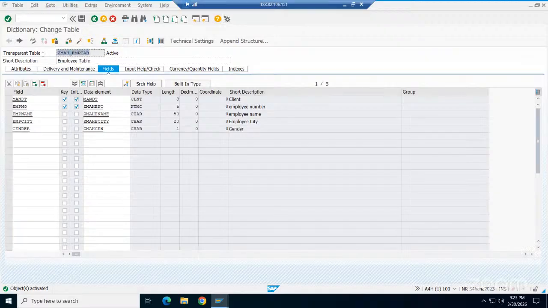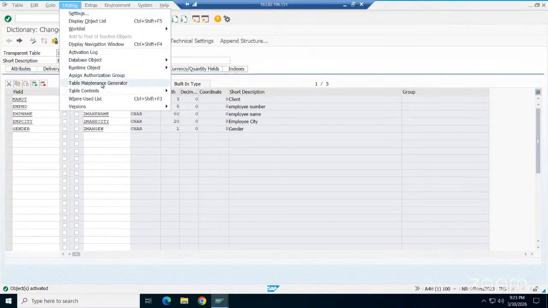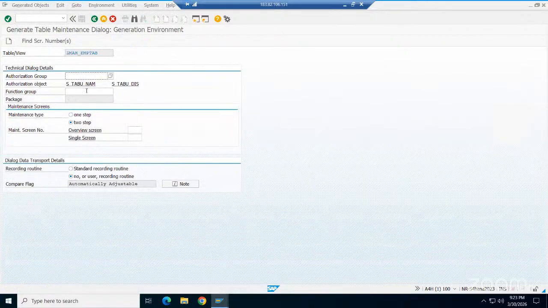Take this one. Go to utilities, development and generator. Copy paste the table name and use the authorization group. We discussed this in the last session. Here, one step, two steps I did. One step I asked you to do as homework. Yes, I will do it today only. Okay, homework should not be at home only. Now click on create.